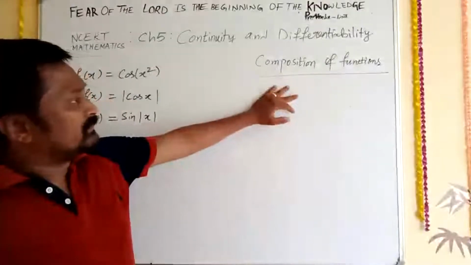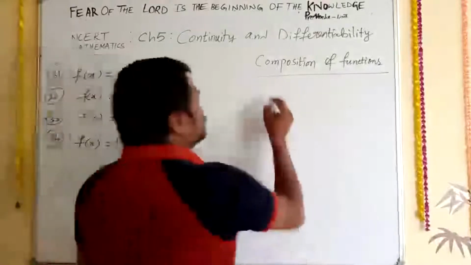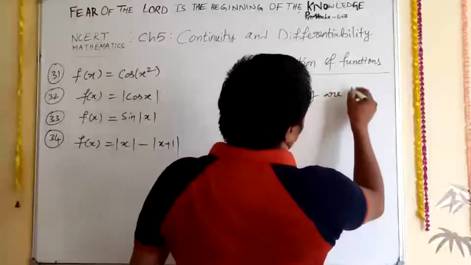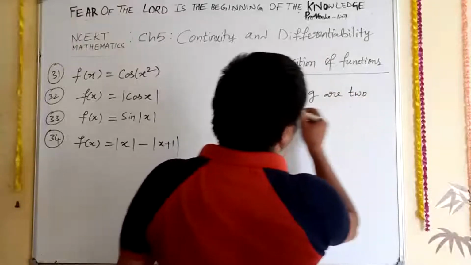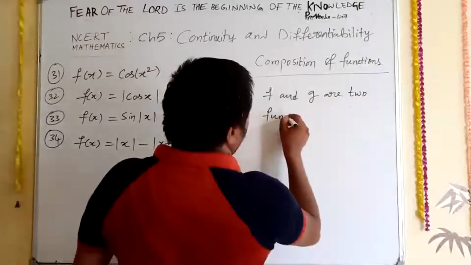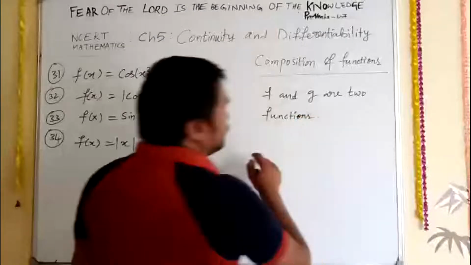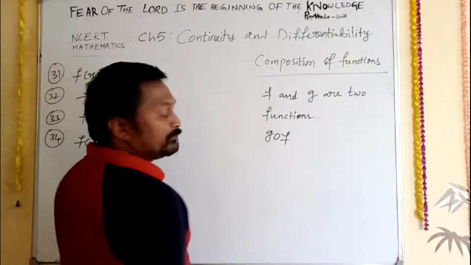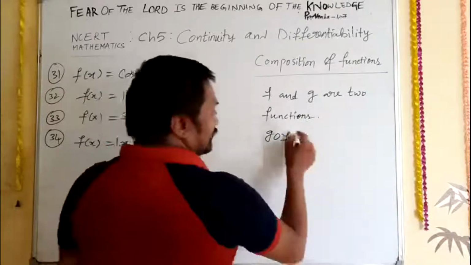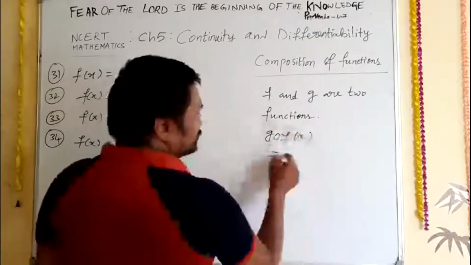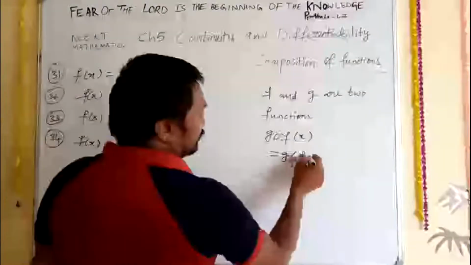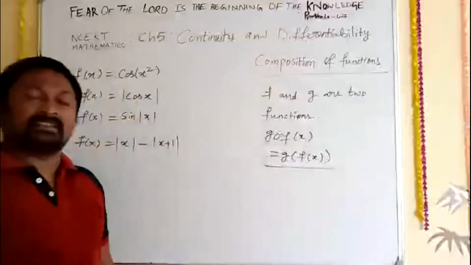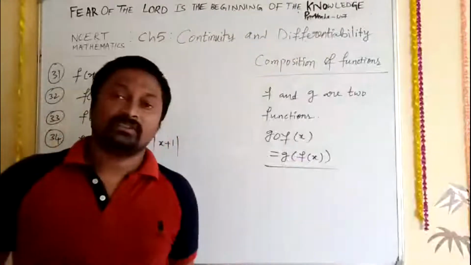In this composition of functions, if f and g are two functions, their composition is g circle f. We can write it as g of f of x. You just need to remember this. This is your composition of function.